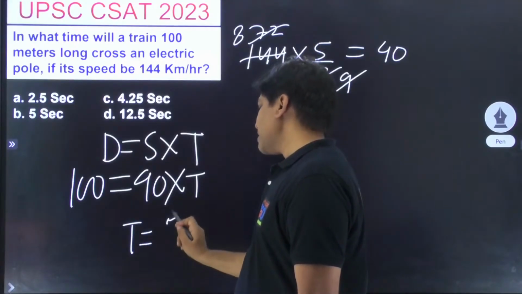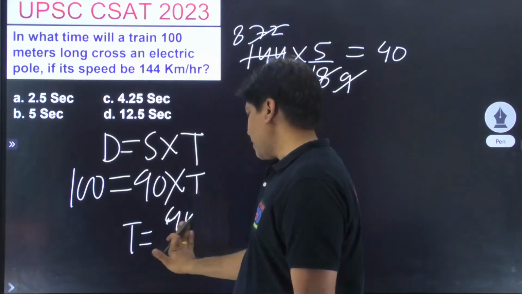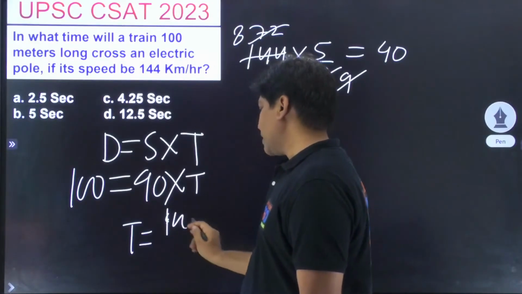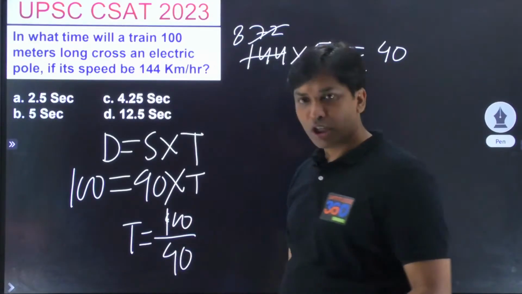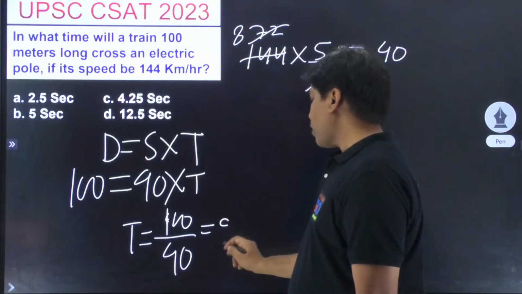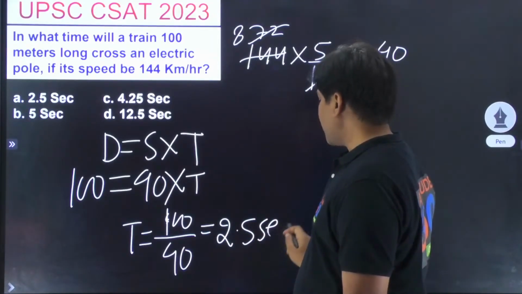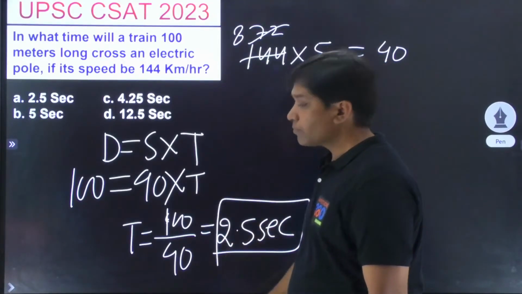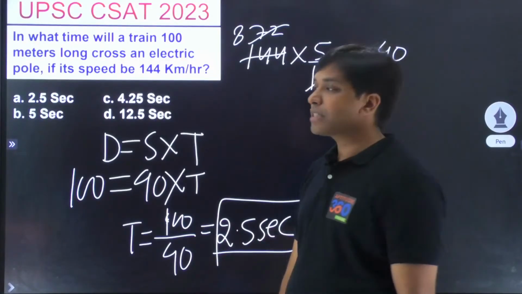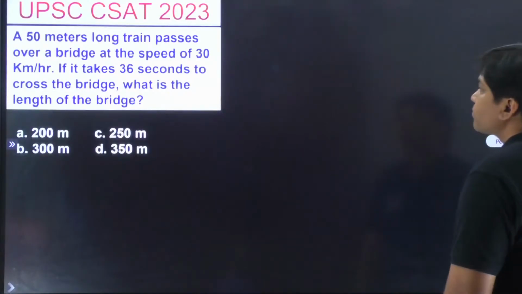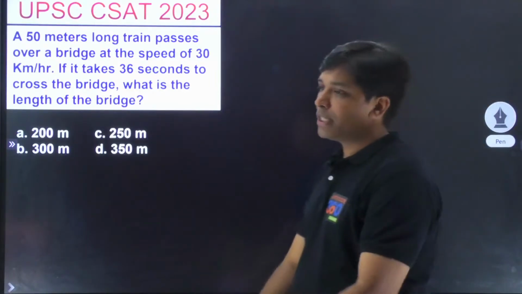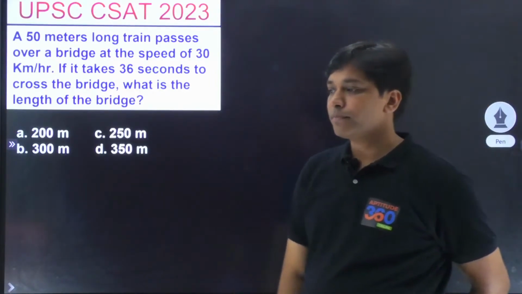Time आपका बड़ा आसानी से निकल गया. What is going to be this? Oh, sorry, my bad. It is 100 by 40. And if you simplify 100 by 40, what is this? This is 2.5 seconds. Problem is simple. Does this make sense to everybody? Now, go ahead, people. Do this.